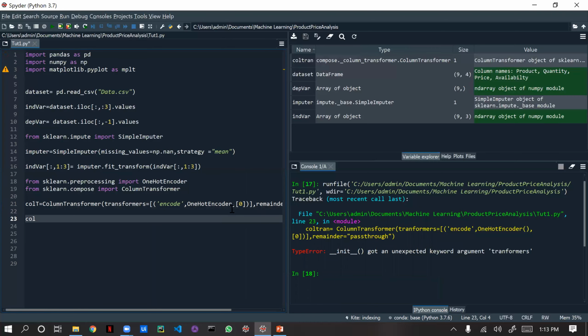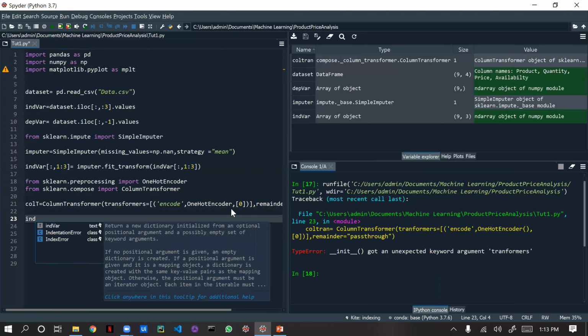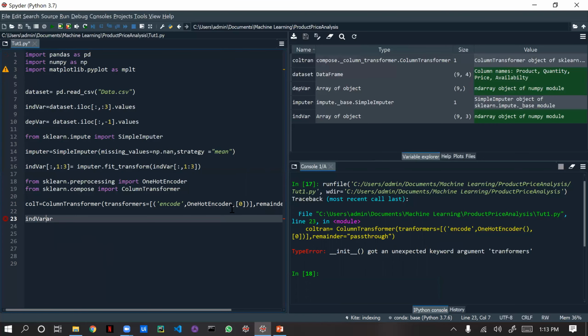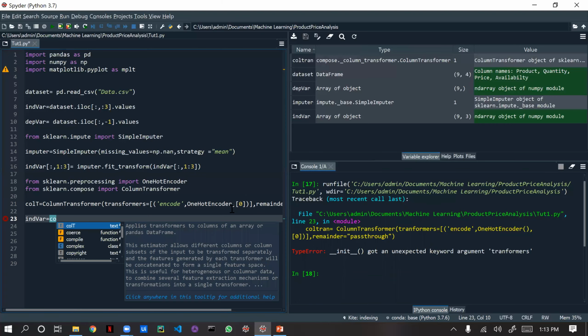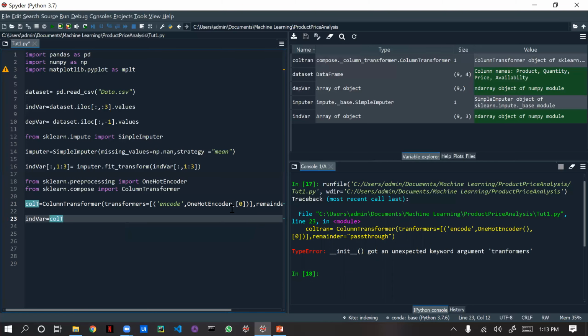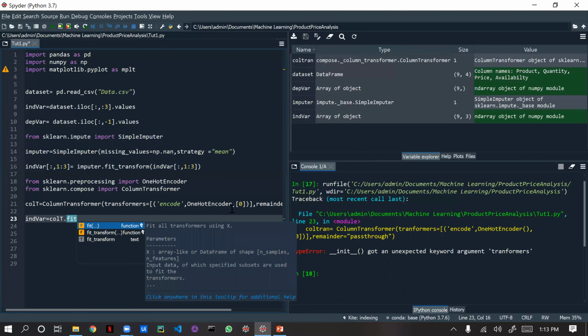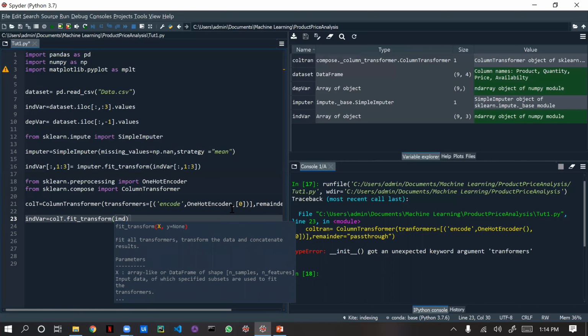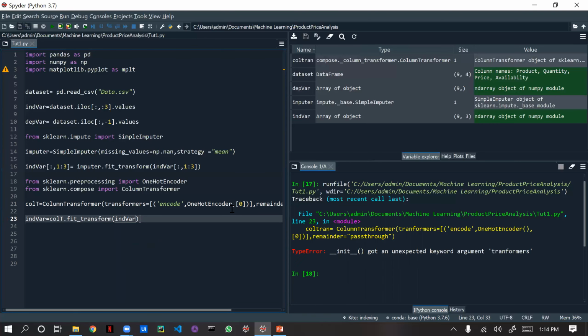Now we need to put independent variable equal to col_trans dot fit_transform of independent variable. I hope it should work now.